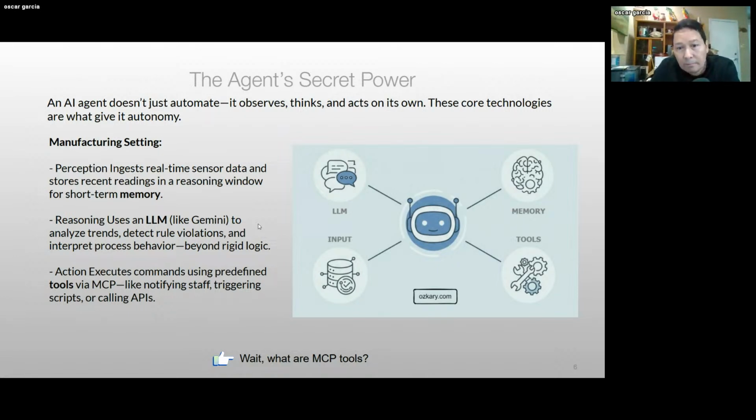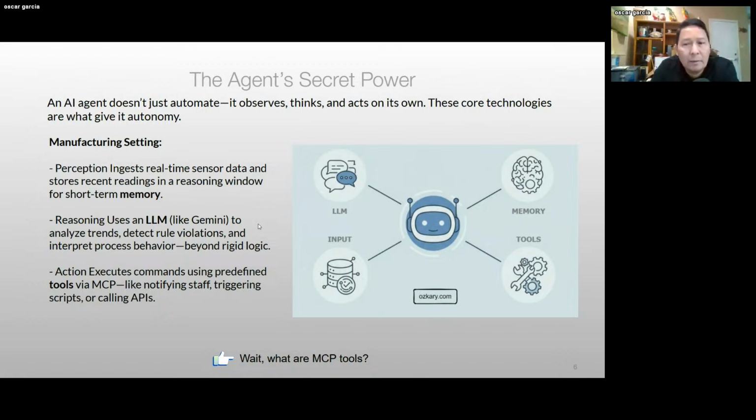In addition to using these large language models, it also needs to execute some tool. The tool could be a database, an API, or an email. But how does it do that? We introduced the concept of MCP tools.